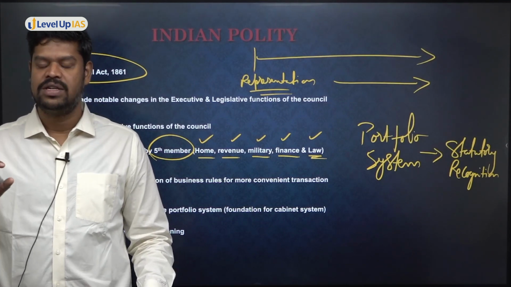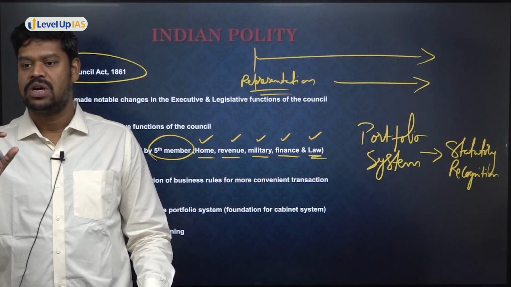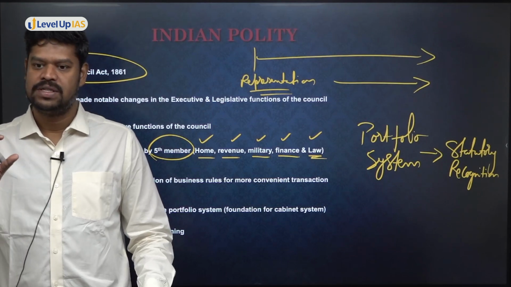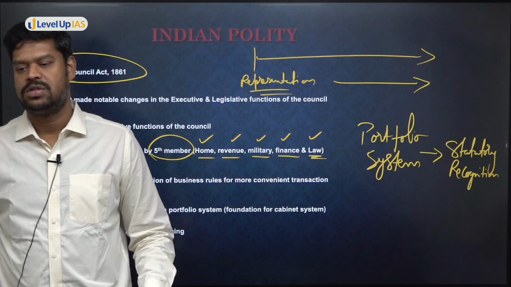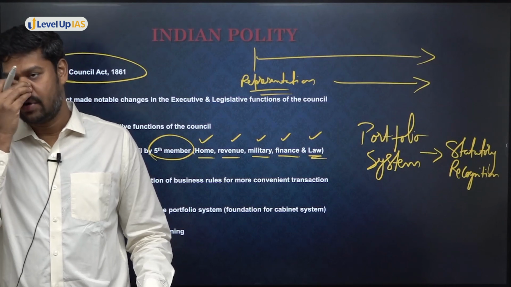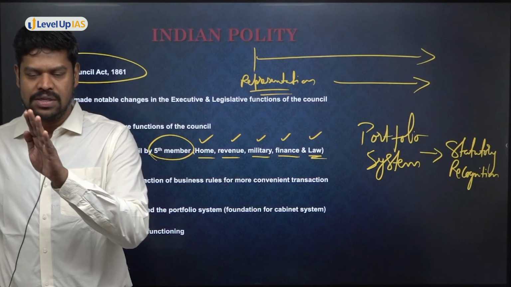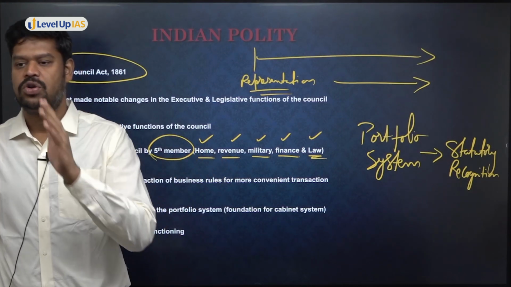But in the Governor General in Council, there were few members, but these members are not given any specific responsibility. All the responsibility is carried out by the Governor General, but with the advice of the other members in the council. They were not given any specific responsibility for a particular area. But however, that system was little inefficient. So now over a period of time, they wanted to increase efficiency.